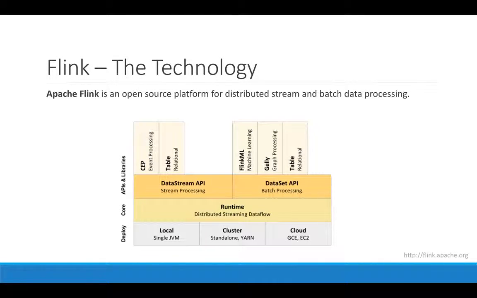Apache Flink is an open source platform for distributed stream and batch data processing. At its core is a streaming data flow engine that provides data distribution, communication, and fault tolerance for distributed computations over data streams. Flink includes several APIs for creating applications that use the Flink engine, as shown below in the diagram. The API supports Java and Scala and more recently Python.